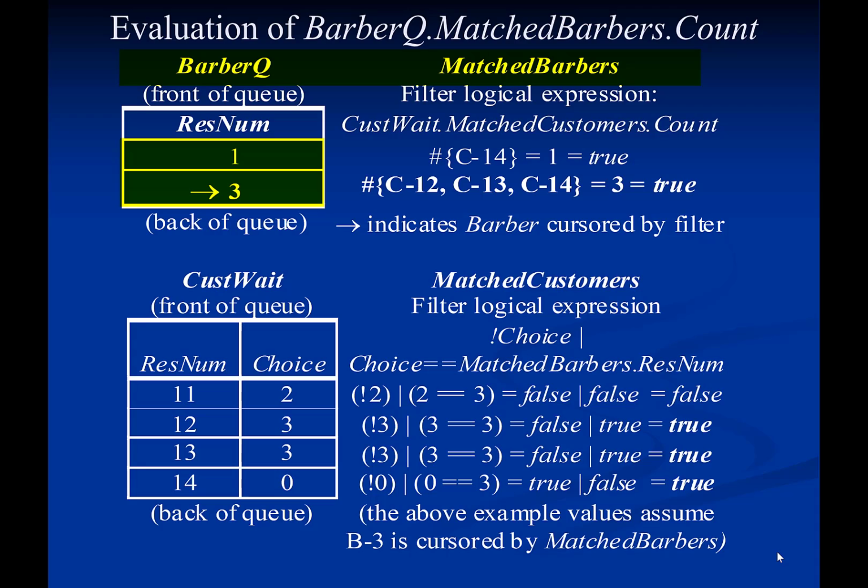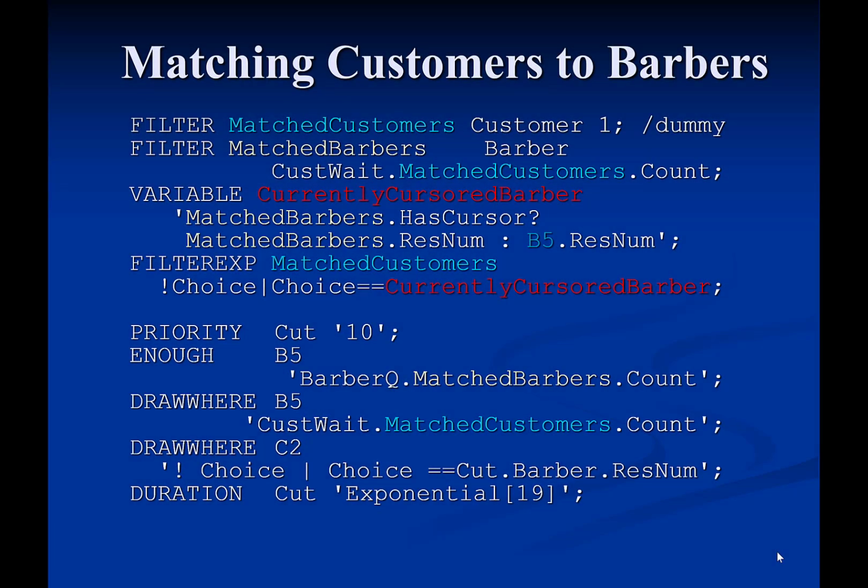The enough logical expression for link B5 is the count of the barbers in the subset barberQ.matchedBarbers, which in this case has the value 2, which also represents the value true. This means that there are enough matched barbers and customers to create a new instance of activity cut. The new instance of activity cut must now draw the appropriate resources through its incoming links.